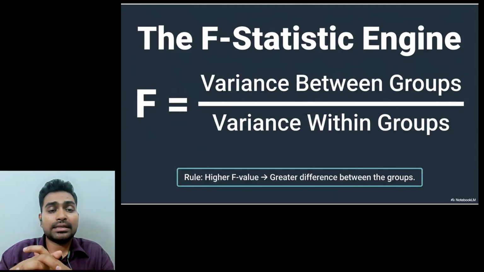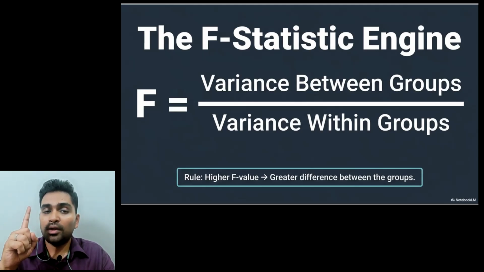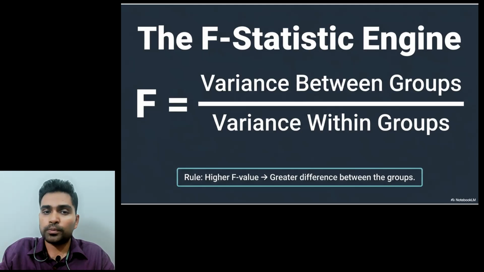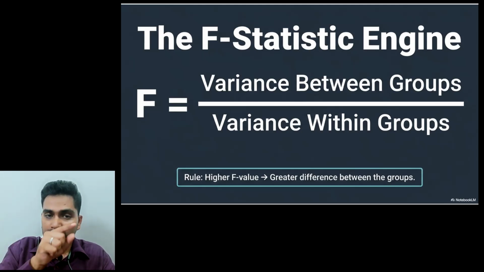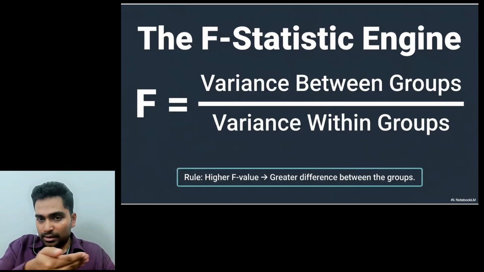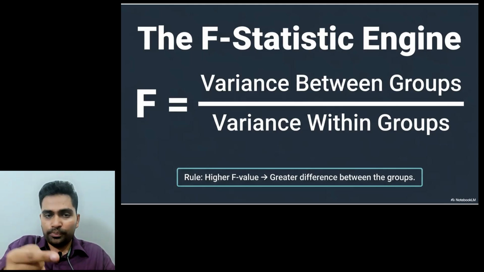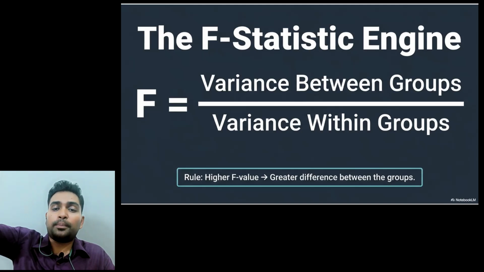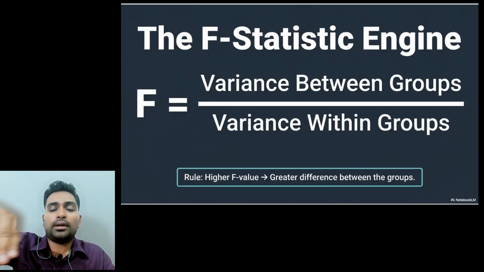So what is the F test? See, what was ANOVA again? Variance between groups, right? Difference between groups is what we are finding actually. But we are also interested in variance within groups. If the variance within groups is too much in a division, if the denominator is too big, then obviously the value will be smaller, right? So the denominator, the value below that line, has to be smaller. Common sense, basic mathematics. So if you want a higher F value, the difference between the groups, the numerator or the upper value, should be higher and the lower value, the denominator, should be lower.